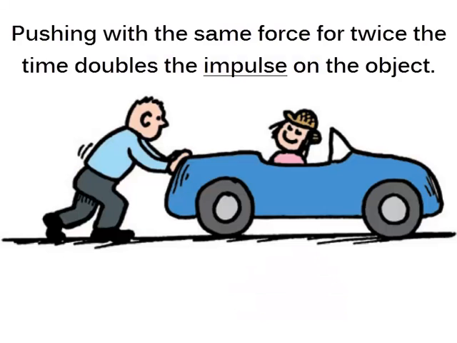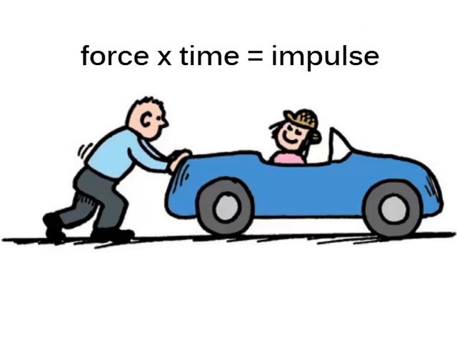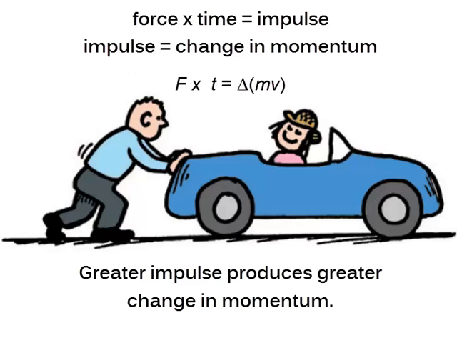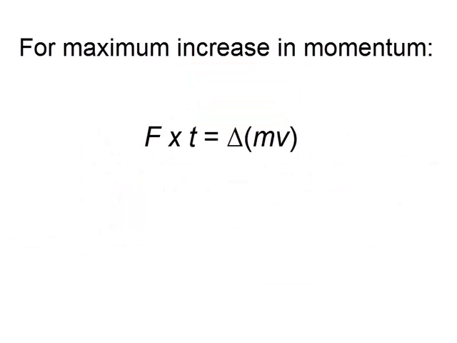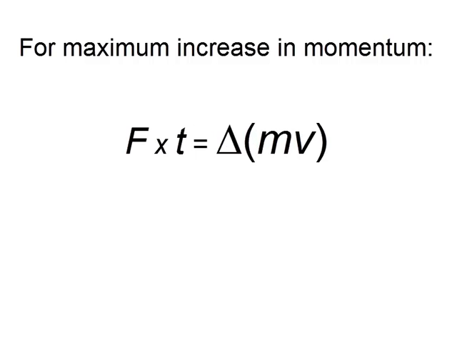When you push with the same force for twice the time, you impart twice the impulse and produce twice the change in momentum. The quantity force times time interval is called impulse. The greater the impulse exerted on something, the greater the change in momentum. To increase the momentum of an object, apply the greatest force possible for as long as possible.